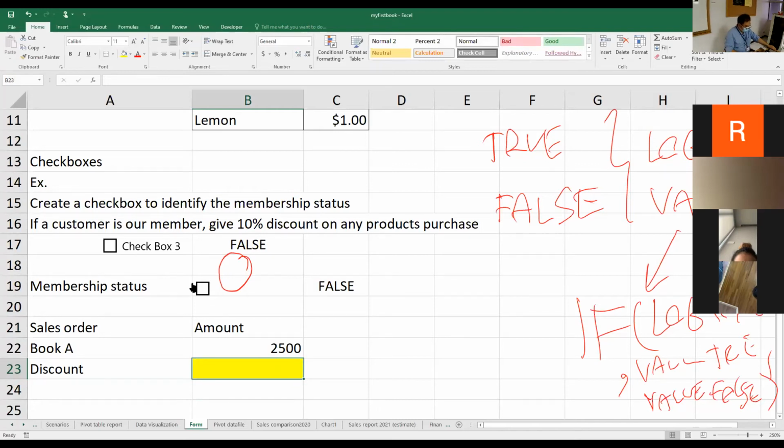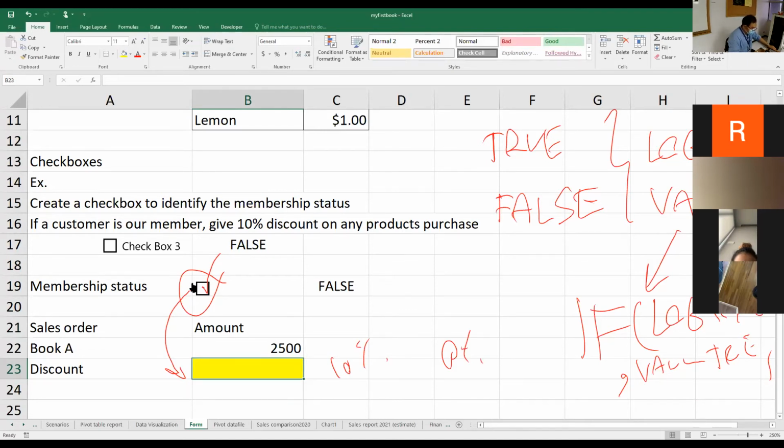I want the user to decide first whether this customer is a member or not by ticking this checkbox. If he or she ticks it, the discount here might show 10%, otherwise if it's unticked it should show 0% instead.